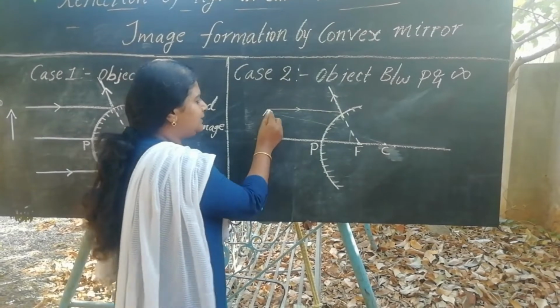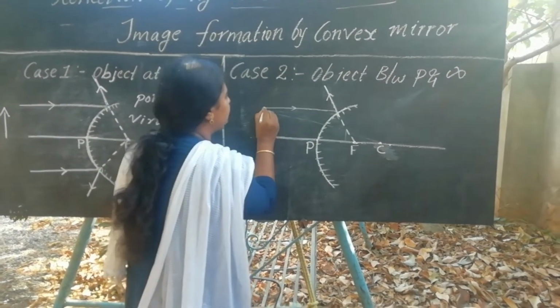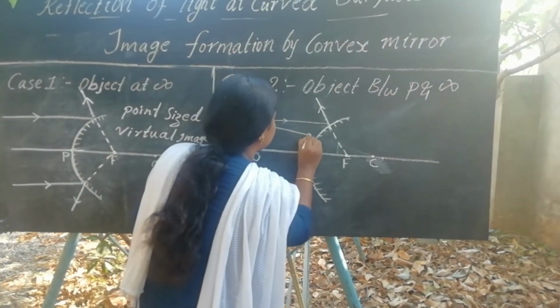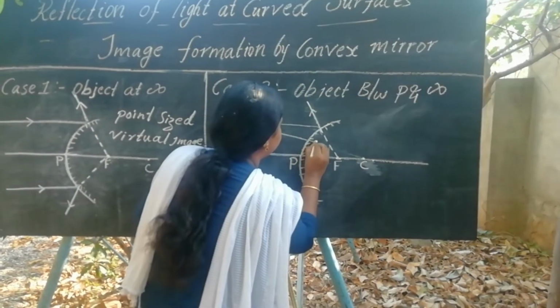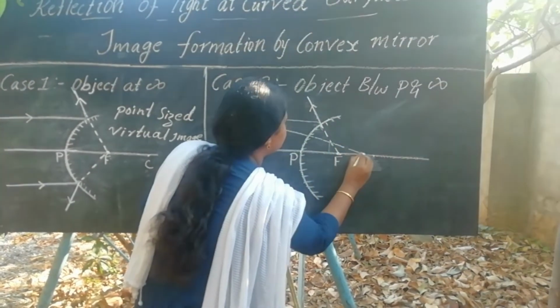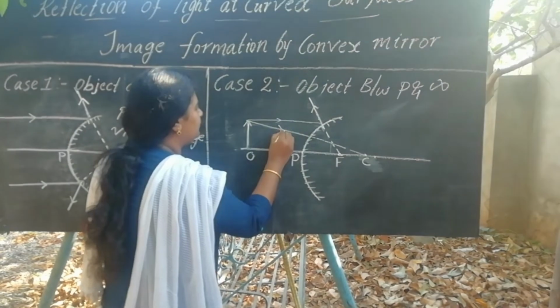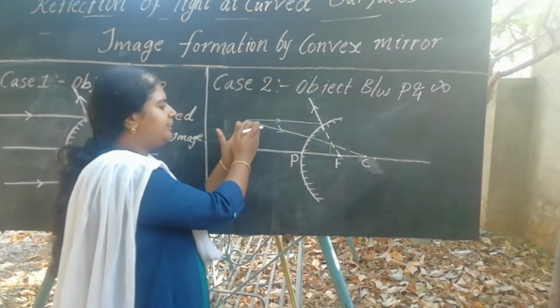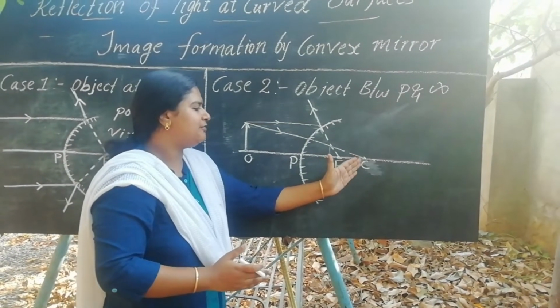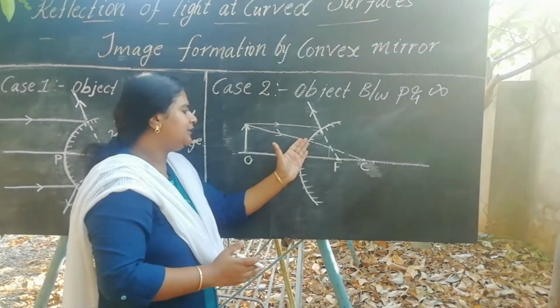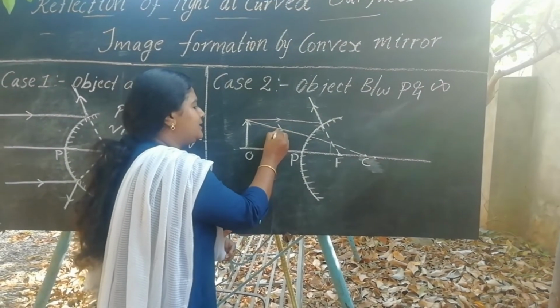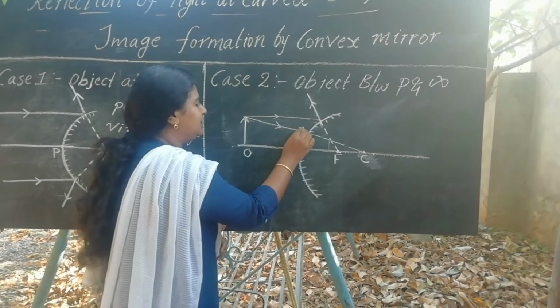Now let us consider another incident ray that is traveling in the direction of center of curvature. So any ray that travels in the direction of center of curvature after reflection travels along the same line but in the opposite direction.